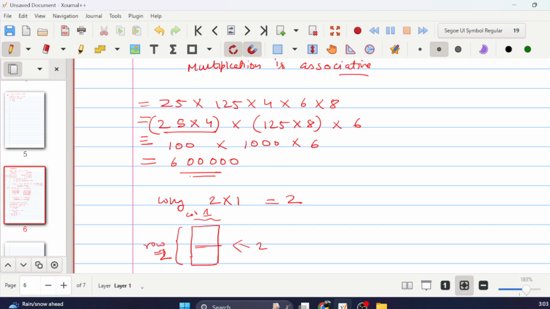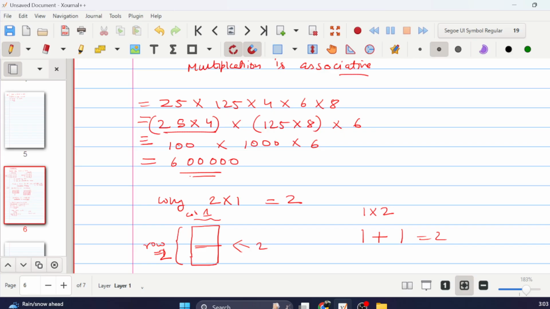What is the other way? We already know 2 cross 1 is 2. This can also be written as 1 cross 2. So 1 cross 2 is what? You add 1 plus 1, and 1 plus 1 is again 2. So you reverse it and you can again say that 1 plus 1 is also 2. But that's one proof. This means that this is the main one: you have one column only and a number of rows.